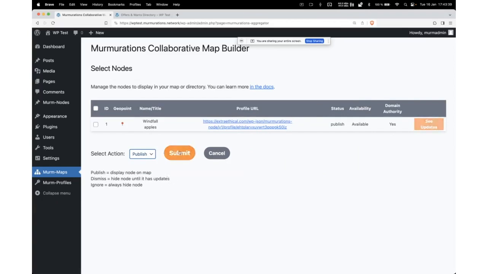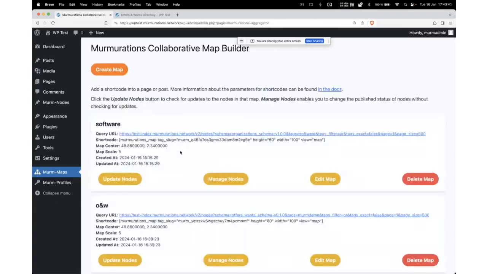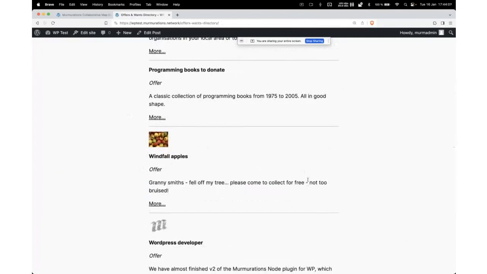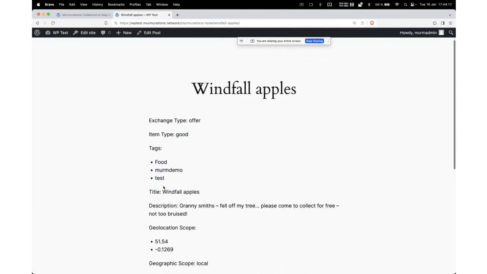But I want to publish this change, so I'll go ahead and publish it. And I'm going to refresh the page. And as you can see, it now has not too bruised added onto it. And if I click into the more, we've also got the extra test tags. So that's now being presented in my map as well.